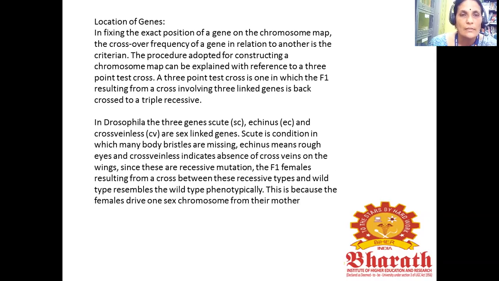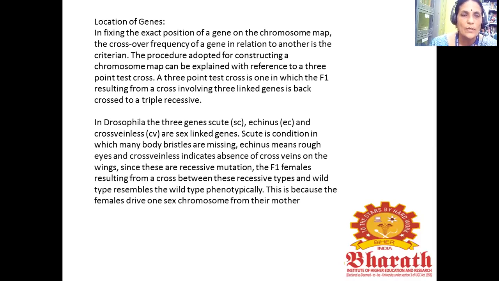In fixing the exact position of a gene on the chromosome map, the crossover frequency of a gene in relation to another is the criterion. The procedure adopted for constructing a chromosome map can be explained with reference to the 3-point test cross. Say, a 3-point test cross is one in which the F1 resulting from a cross involving 3 linked genes is backcrossed to a triple recessive.